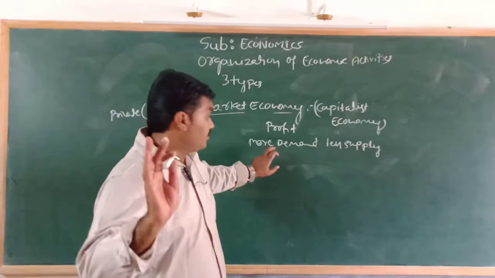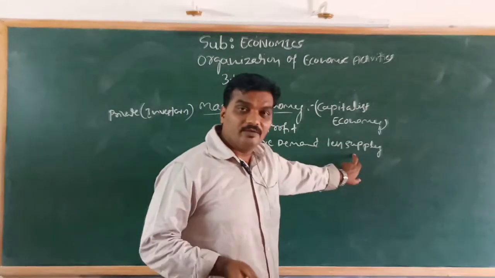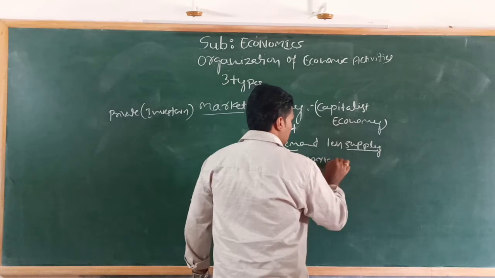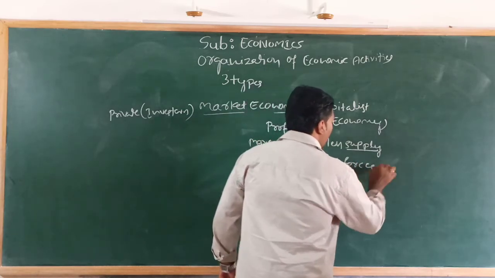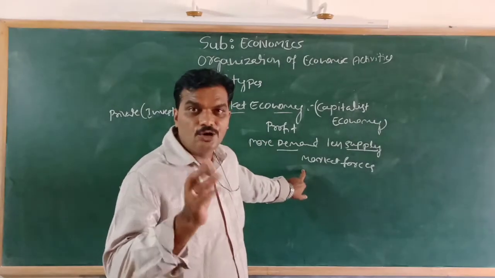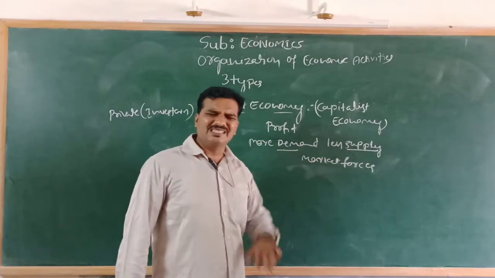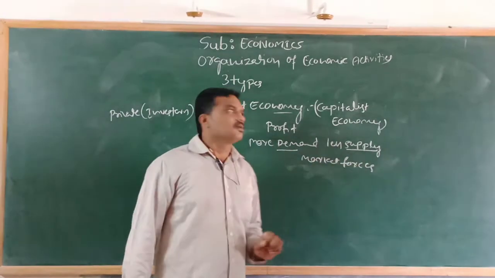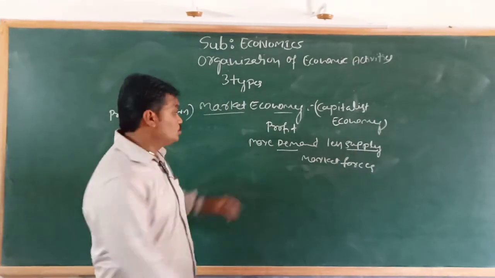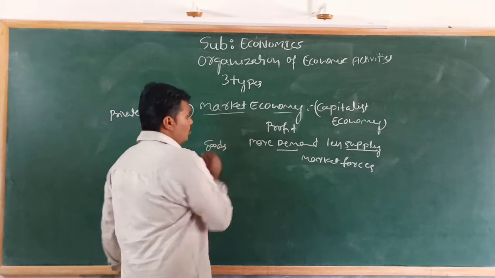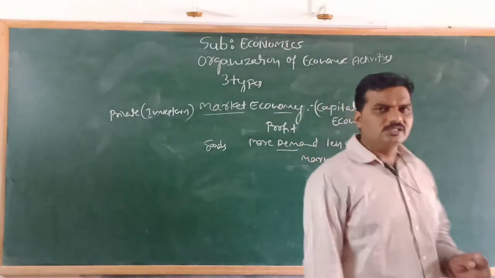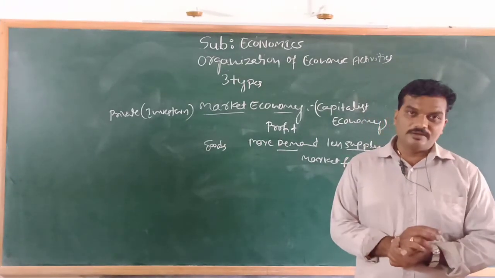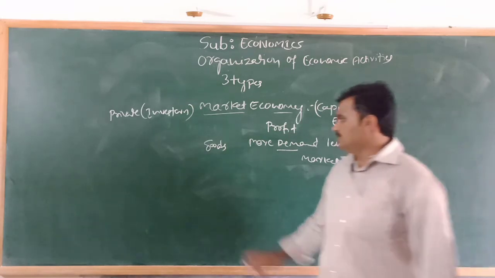Observe that demand and supply are called market forces. In market economy, the economy is completely under the control of market forces, that is demand and supply. So they decide to produce those goods which have more demand and less supply, because when the demand is more than the supply, it is helpful to earn maximum profit. That is the first problem.